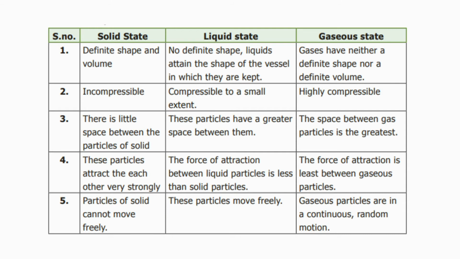The fourth property is about attraction. The attraction property of solid is very strong. Because of this, the particles are bound strongly. In liquid, the attraction is less than in solid. Then comes gas. The attraction is very less.